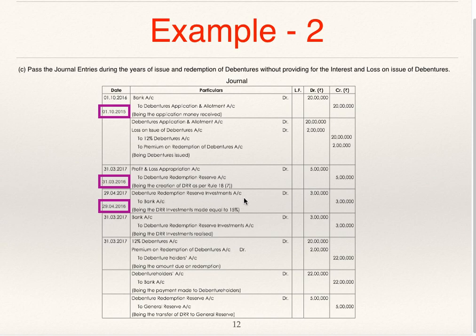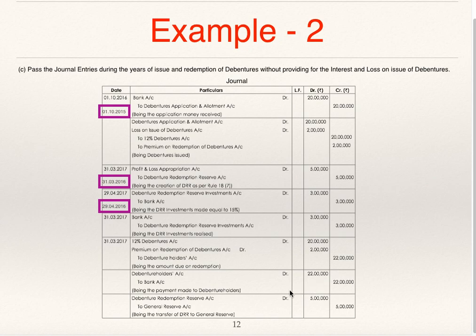Debenture redemption reserve investment account debit to bank. Now they will sell this investment at the time of redemption, that is 31st March 17. Exactly opposite entry: bank account debit to debenture redemption reserve investment account. For redemption of debentures, see, these two will get transferred to debenture holders. 12% debentures 20 lakhs, premium on redemption of debentures debit 2 lakhs, to debenture holders 22 lakhs.